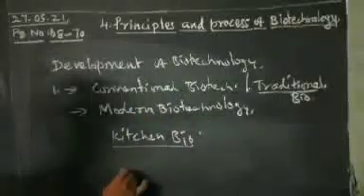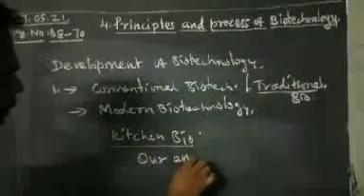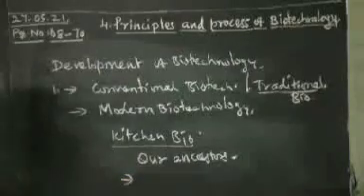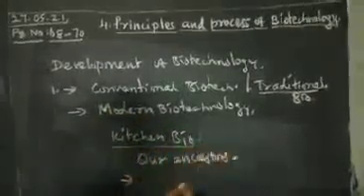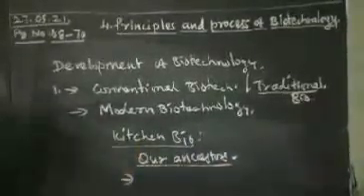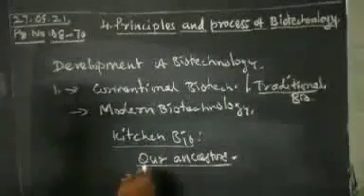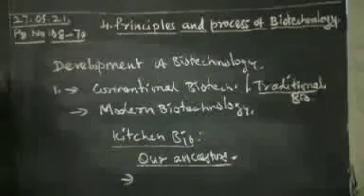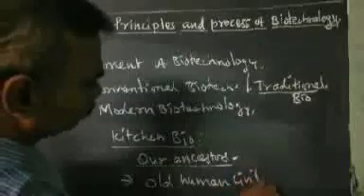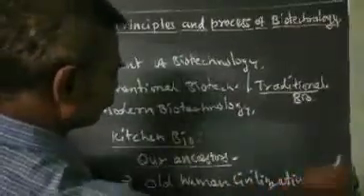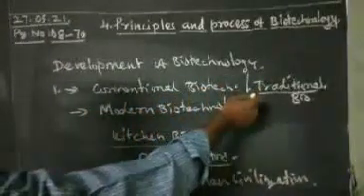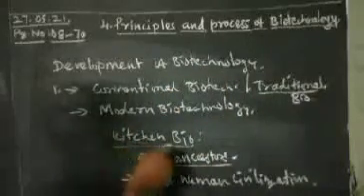These techniques mostly come from our ancestors, and it belongs to old human civilization. Conventional biotechnology means traditional biotechnology, otherwise known as kitchen biotechnology.